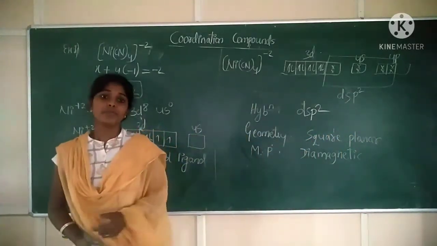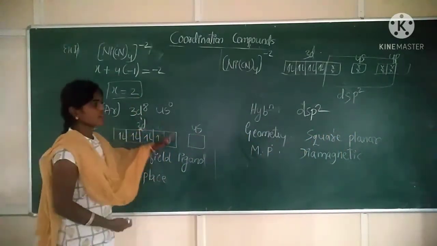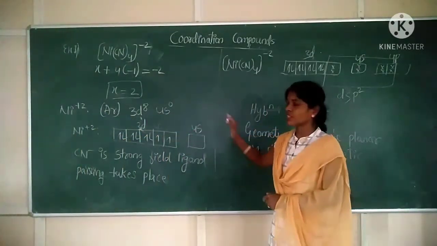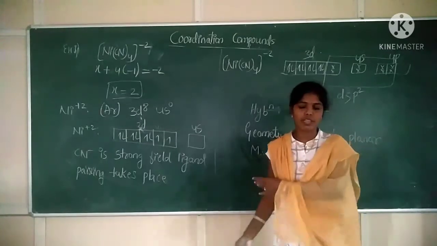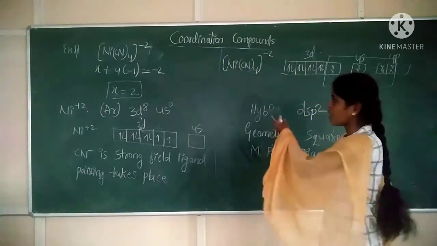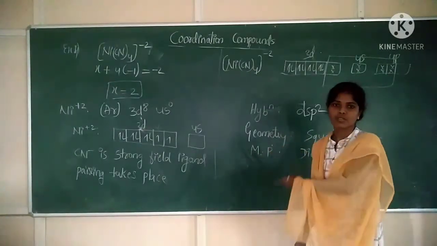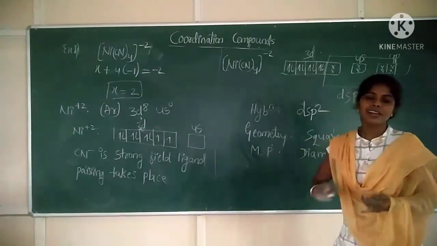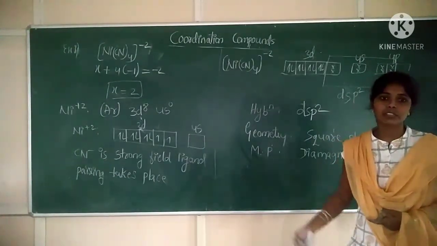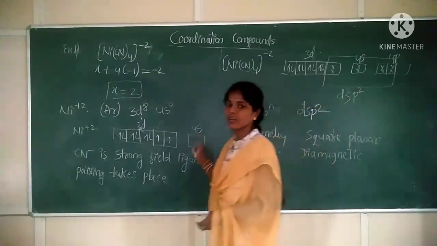So these are the examples based on VBT theory. Okay, in the exam one question will be from among these four coordination compounds. Out of four examples, one question will be asked in the examination. Write its geometry, write magnetic property, and write the hybridization, for 3 marks. Okay. With this, I conclude this class.